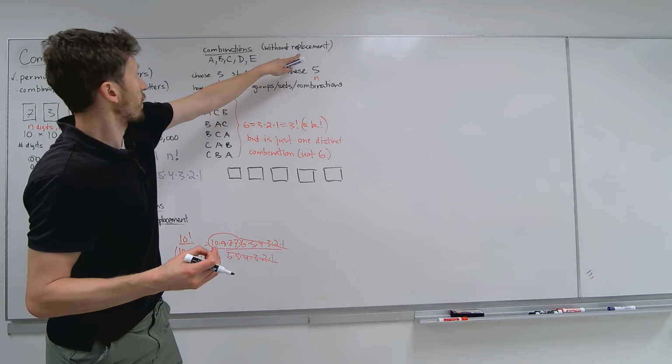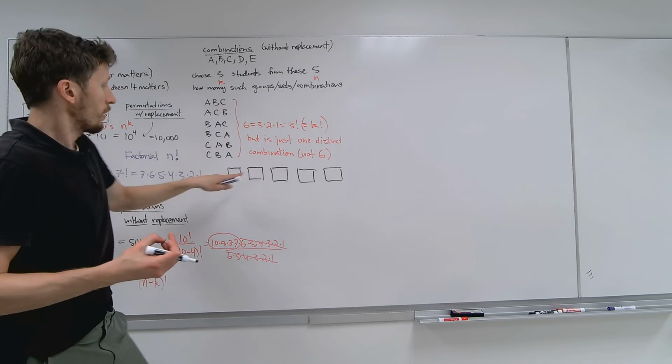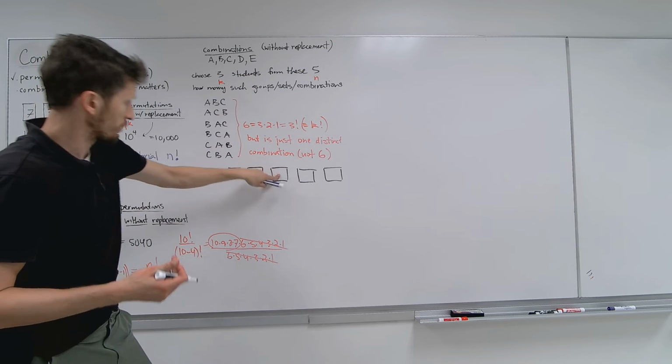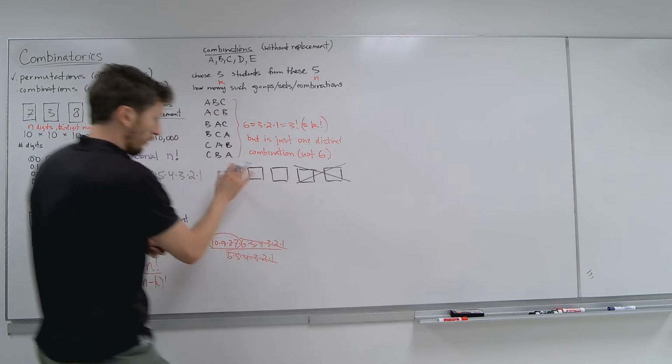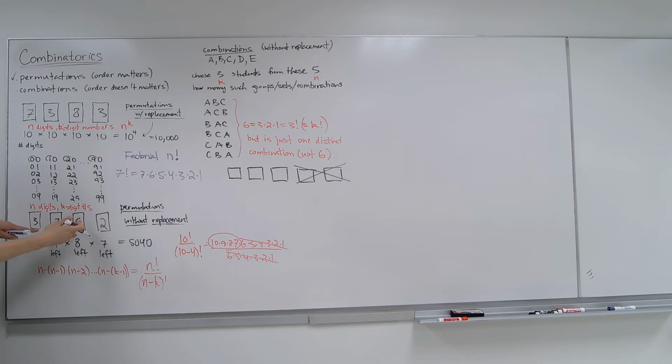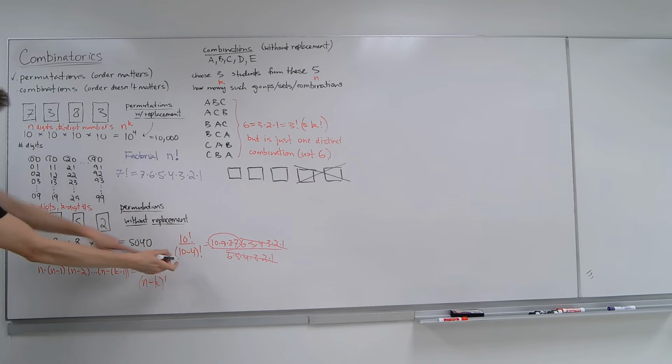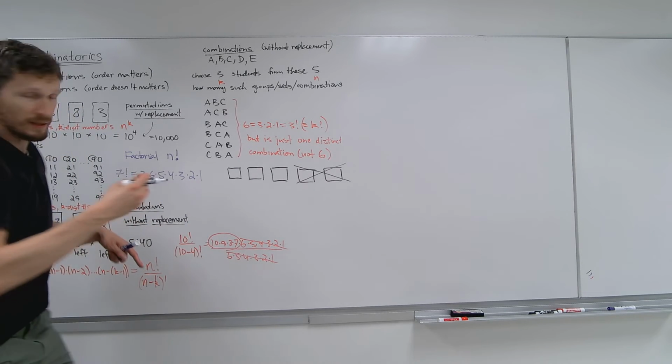Now, combinations without replacement, right? That means we're going to do 5 times 4 times 3 times 2 times 1. Now, we don't want this, because we want 5 times 4 times 3. That's what this is doing. I didn't want the other digits, so I divided by the factorial. You see that? And this is difficult.